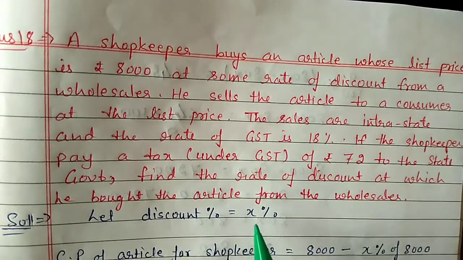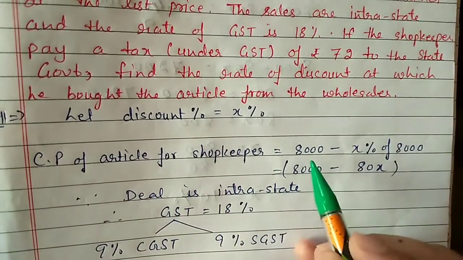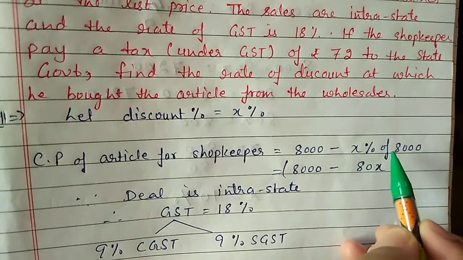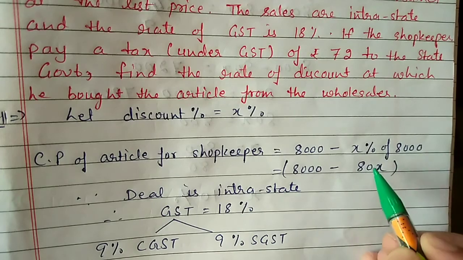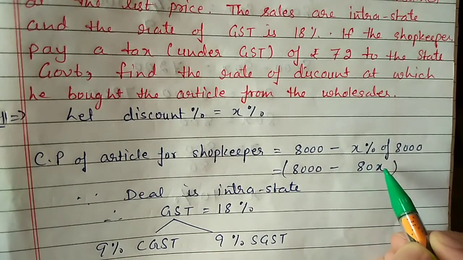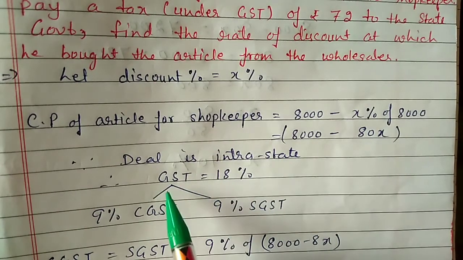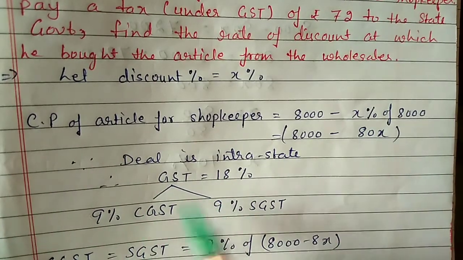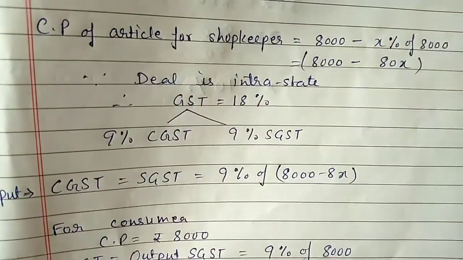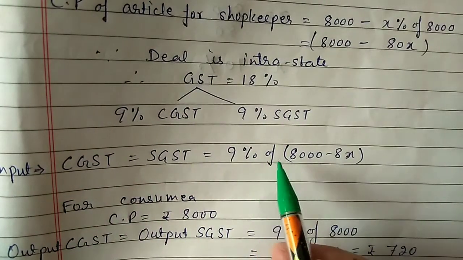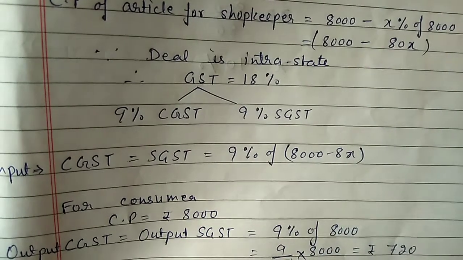So let discount be X%. So cost price of an article will be marked price minus discount. So marked price is 8,000 rupees minus X% of 8,000. Calculate, you will get 80X. Because this deal is intra-state, GST 18% will divide half, 9% CGST, 9% SGST. So CGST and SGST will be 9% of 8,000 minus 80x. No need to calculate, we can keep it like this only.